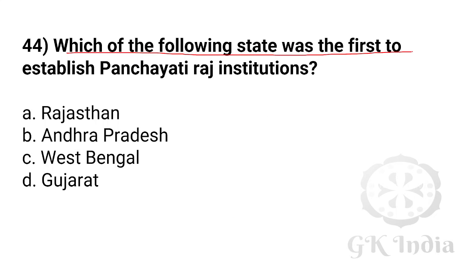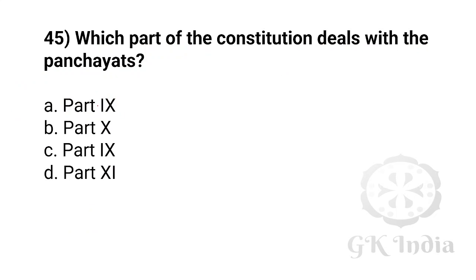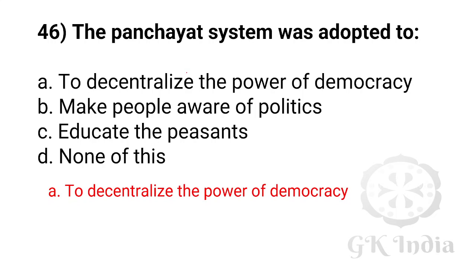Which of the following states was first to establish a Panchayati Raj institution? Rajasthan. Which part of the Constitution deals with the Panchayat? Right answer is Part IX. The Panchayat system was adopted to decentralize the power of democracy.